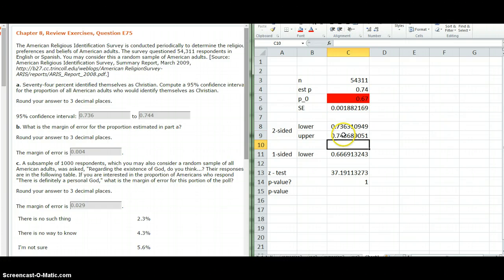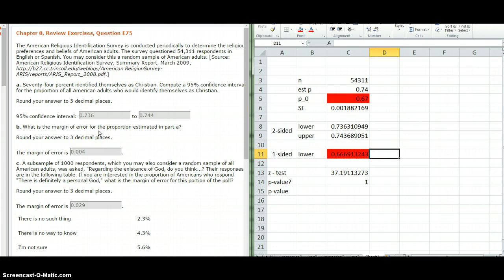And this I'm also going to highlight to show that we're not looking at it. So this red means that it's not applicable to us here. So here we have a confidence interval between 0.736 and 0.744, which are the values here. We are doing two-sided. Typically when you do a confidence interval, you do a two-sided because you're getting an estimated proportion, and it could be plus or minus in either direction. So that's very standard to do.